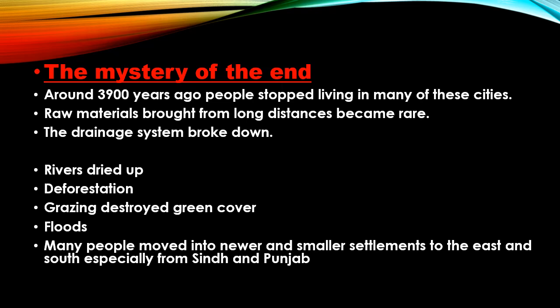Deforestation was without any limit. Grazing destroyed green cover. Sometimes these regions were adversely hit by floods, and it destroyed many things which were considered very valuable by the people of those days. Many people moved into newer and smaller settlements to the east and south of the Indian peninsula, especially the people who moved from Sindh and Punjab of modern Pakistan and India.